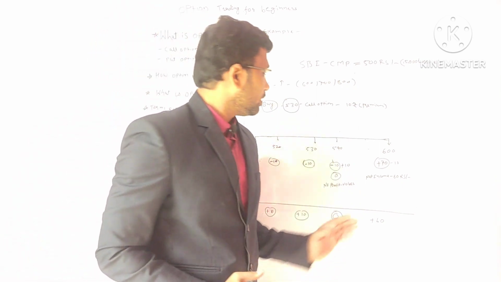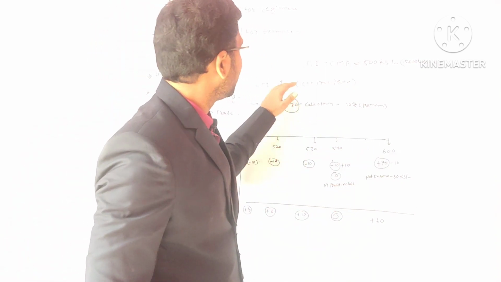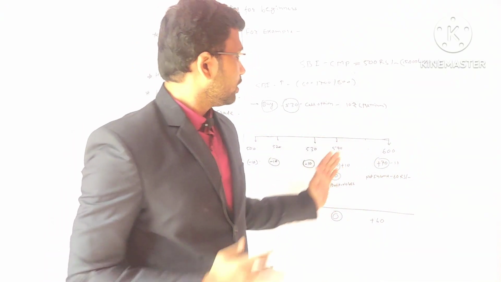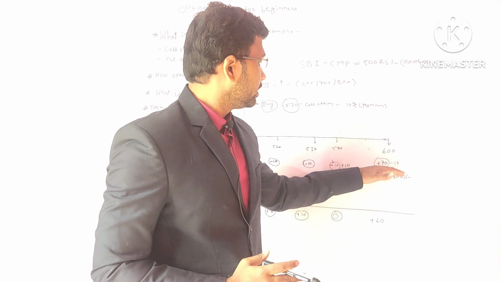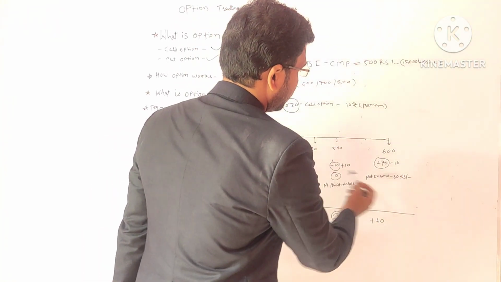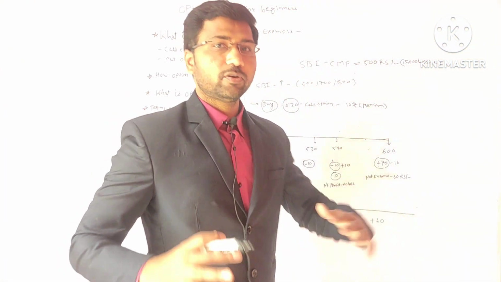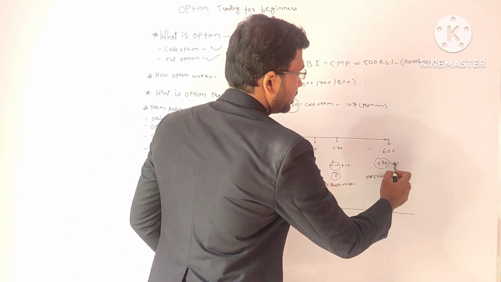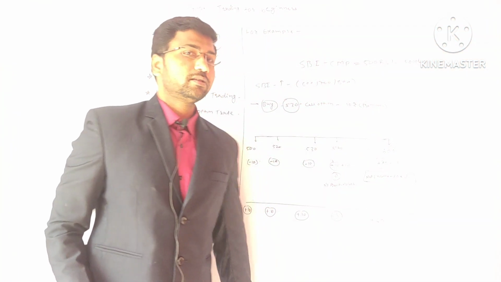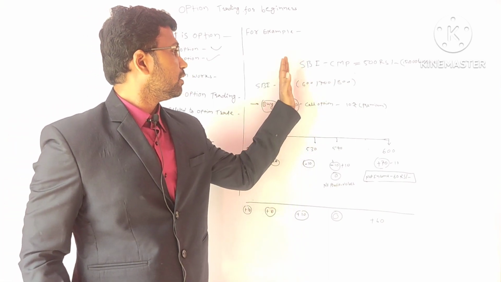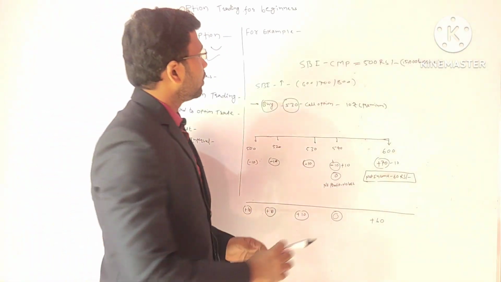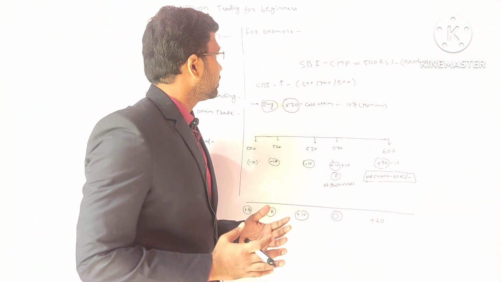Okay. So in this way, if your assumption is correct, the price touches 600. So what happened? You will get 70 as a surplus. So 600 minus 540, it's 70. So 70 rupees is your profit, and you deduct your premium, and your net income will be 60 rupees. So in this way, you can earn the profit if the price goes up to 600. So this way I explained to you about the call option.